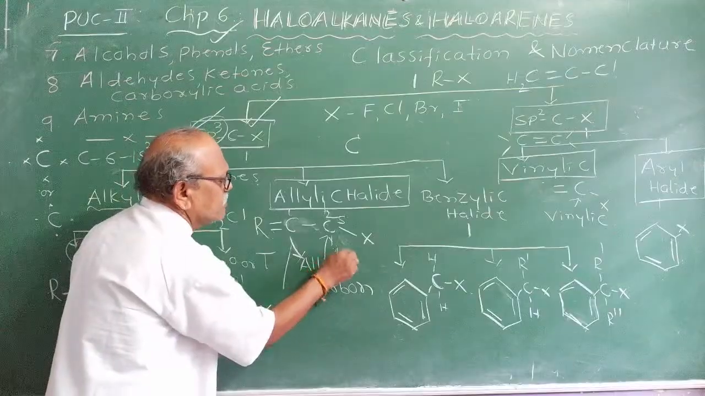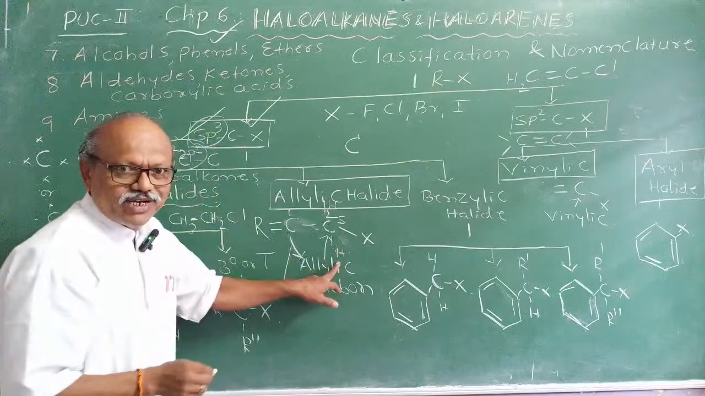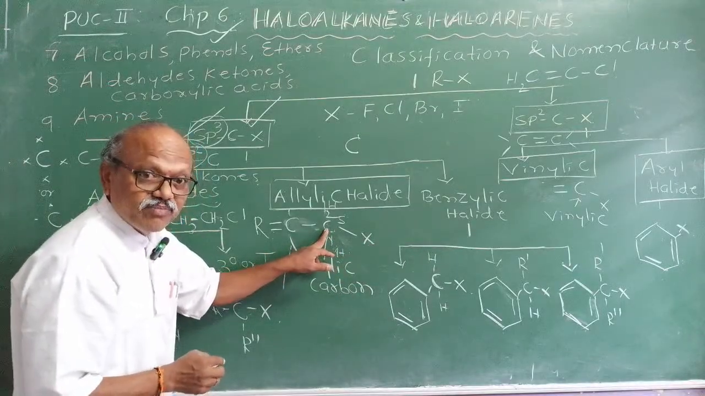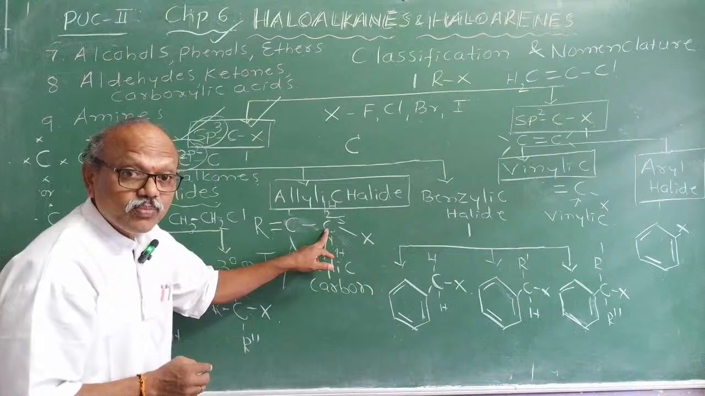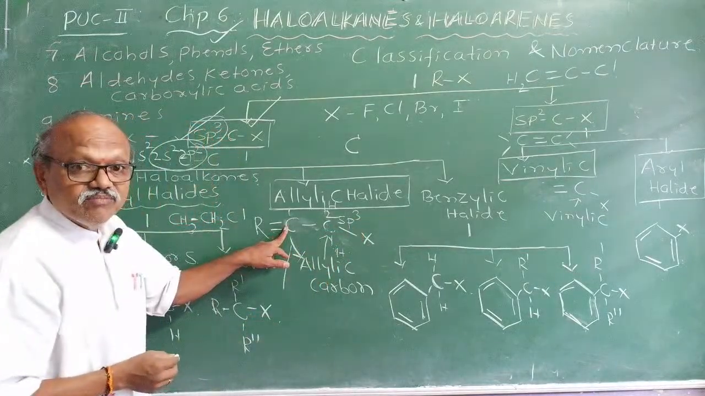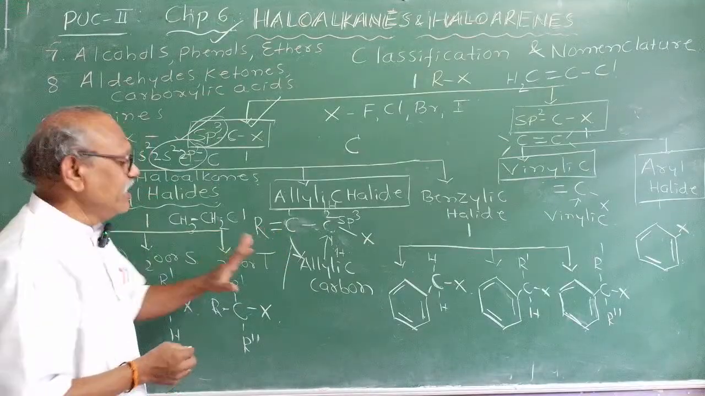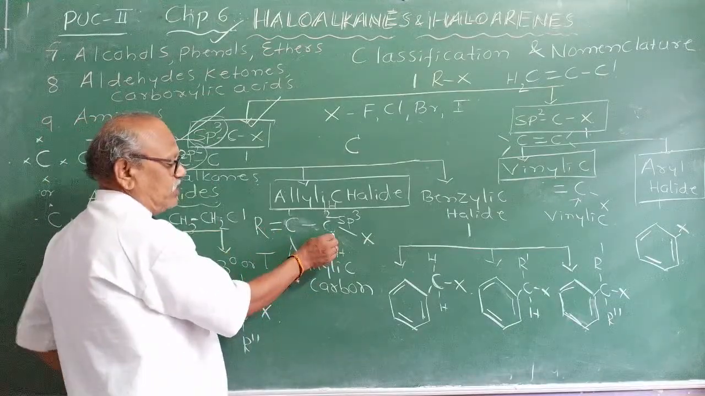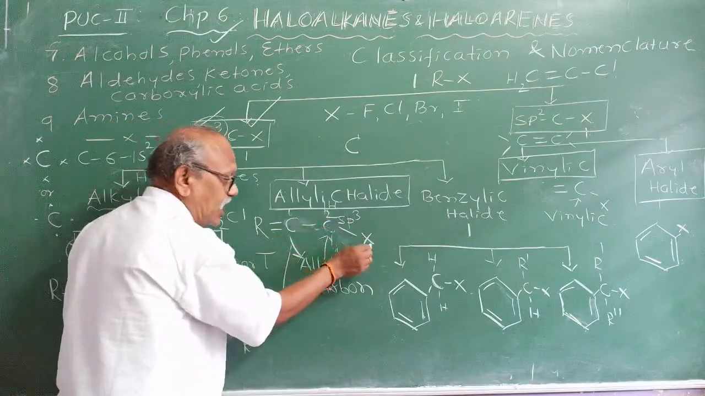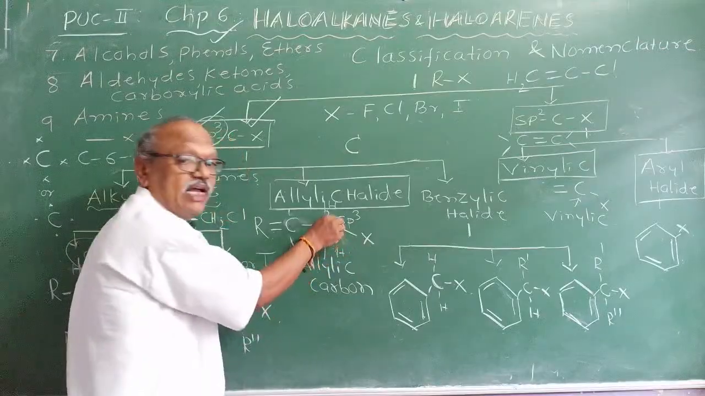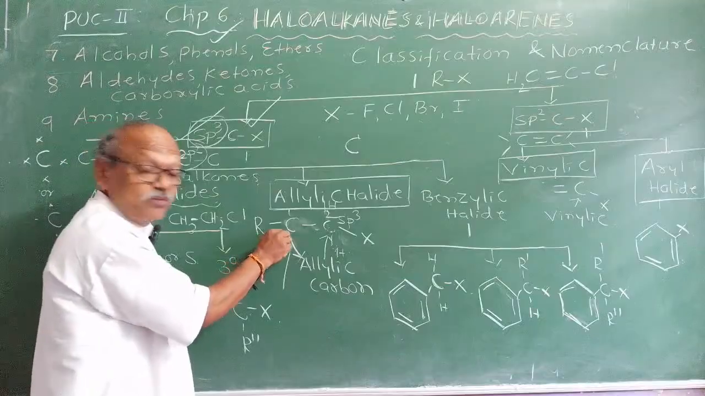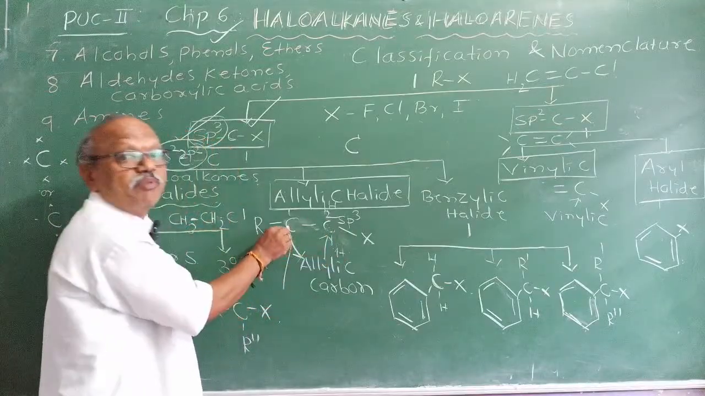And here you have to satisfy with hydrogen, 2 hydrogen atoms are present. Halogen atom is here. Then what about this carbon atom? sp3 or sp2? sp3. What about carbon atom number 1? sp2. The allylic carbon, the carbon atom which is sp3, if the halogen atom is linked to the sp3 hybridized carbon atom, next to what? Immediately next to sp2 hybridized carbon atom.